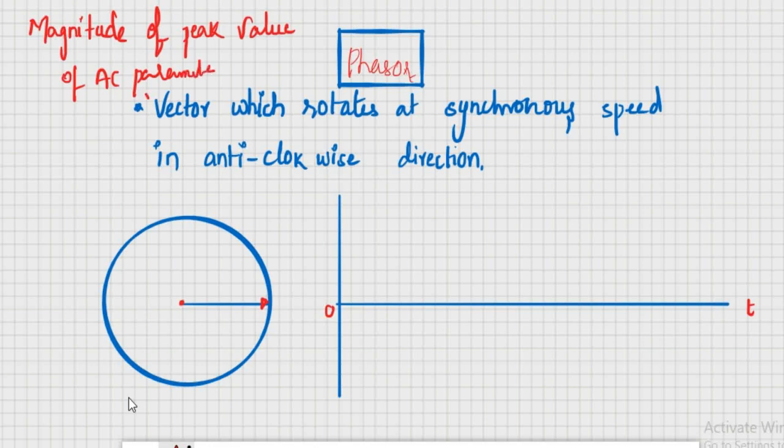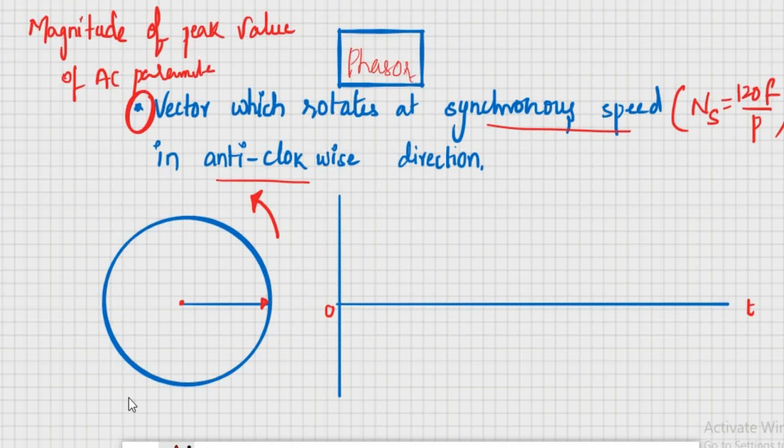So just remember this phasor is a vector which rotates at synchronous speed, a specific speed which is given by 120 f by p. You will come to know in future classes. So a vector which rotates at synchronous speed in anti-clockwise direction. You know what anti-clockwise direction is. So the phasor is a vector rotating in anti-clockwise direction at synchronous speed.